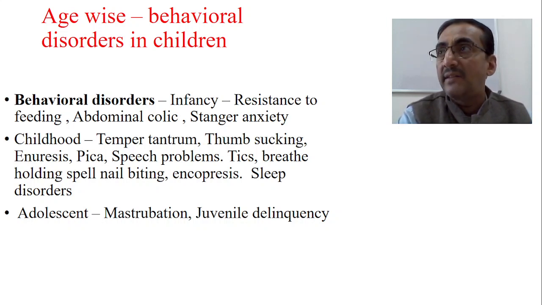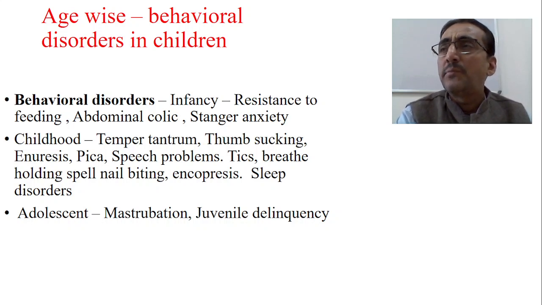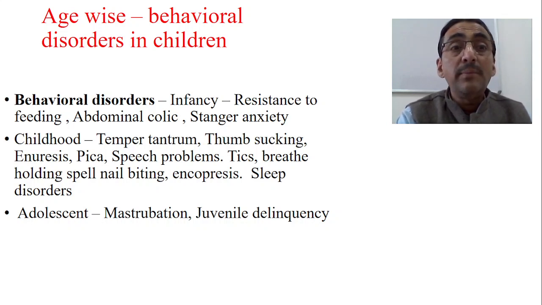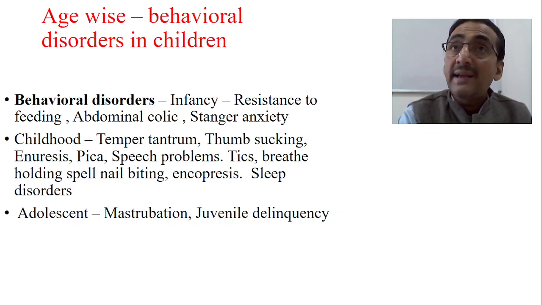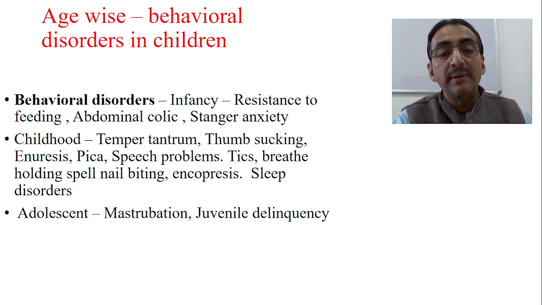Resistance to feeding will always be there, tongue thrust will be there. Then abdominal colic: because of abdominal colic, the baby does vigorous activities, is not able to concentrate on a particular thing, and is frequently crying. And then stranger anxiety. So this has to be identified. Similarly, in the childhood period, temper tantrums, thumb sucking, enuresis, pica, speech problems, tics, breath holding spells, nail biting, encopresis and sleep disorders may be seen. Okay, so these are some of the behavioral problems that we can see in the childhood period.